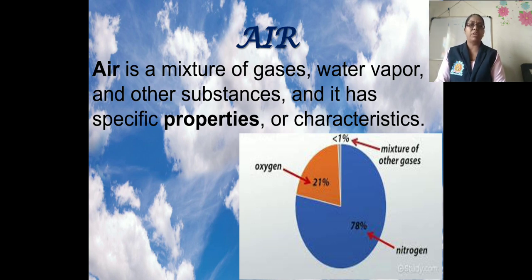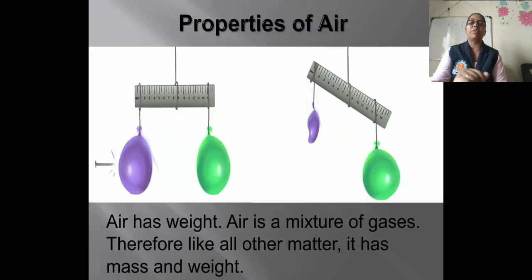From this we can understand the proportion of various gases in the air. 78% nitrogen, 21% oxygen and less than 1% mixture of other gases are present in the air. Other gases in the sense what? Argon, carbon dioxide and other constituents of the gas are present in the air. Now let us understand the properties of the air.